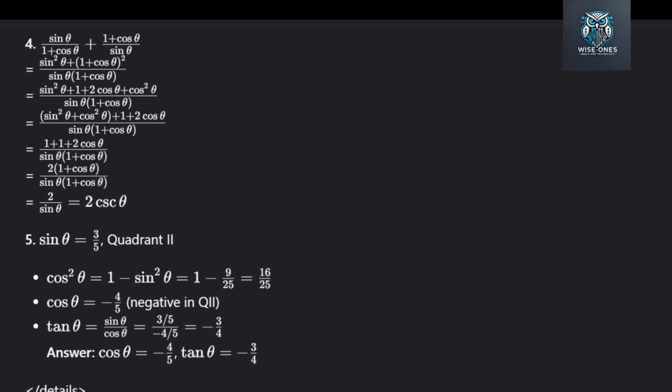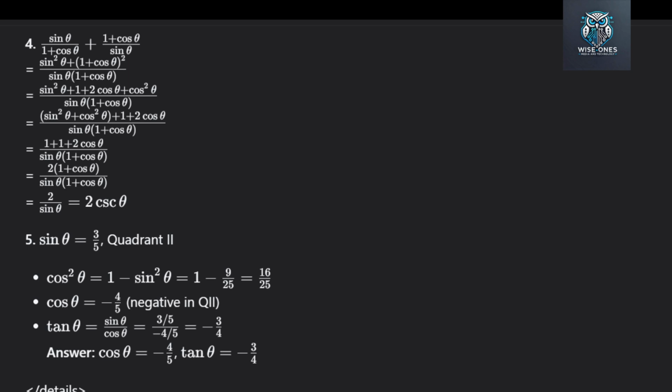Add sine squared theta. Sine squared plus cosine squared is 1. So top is 1 plus 1 plus 2 cosine theta, which is 2 plus 2 cosine theta. Factor out 2: 2 times (1 plus cos theta). Cancel 1 plus cosine theta with the bottom. Left with 2 over sine theta, which is 2 cosecant theta.